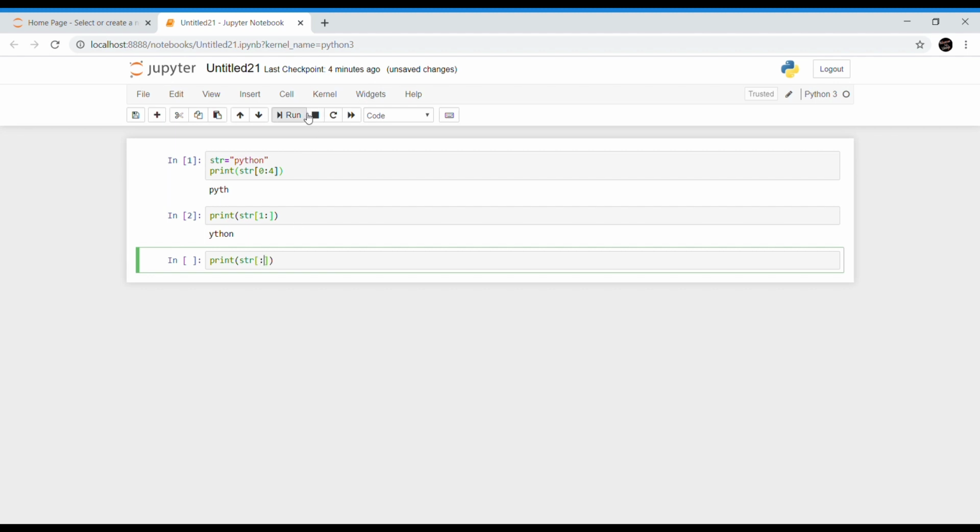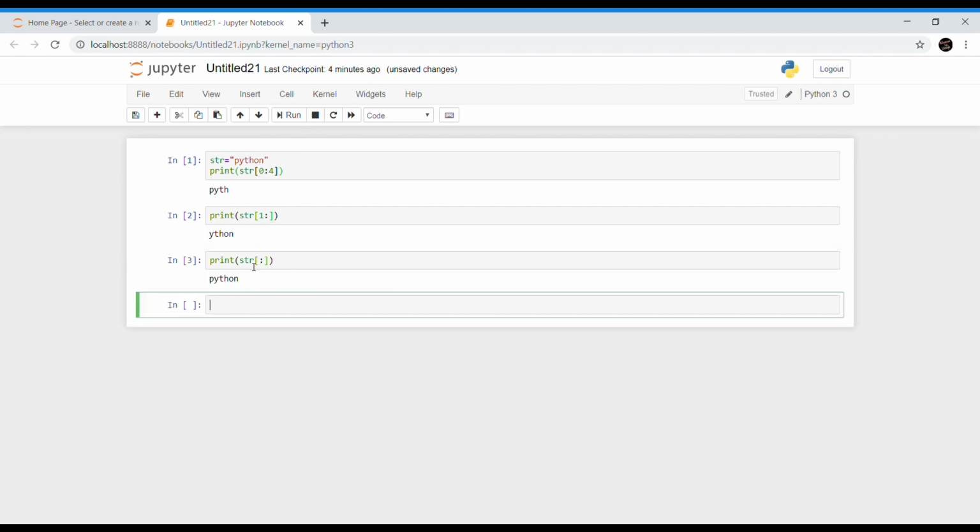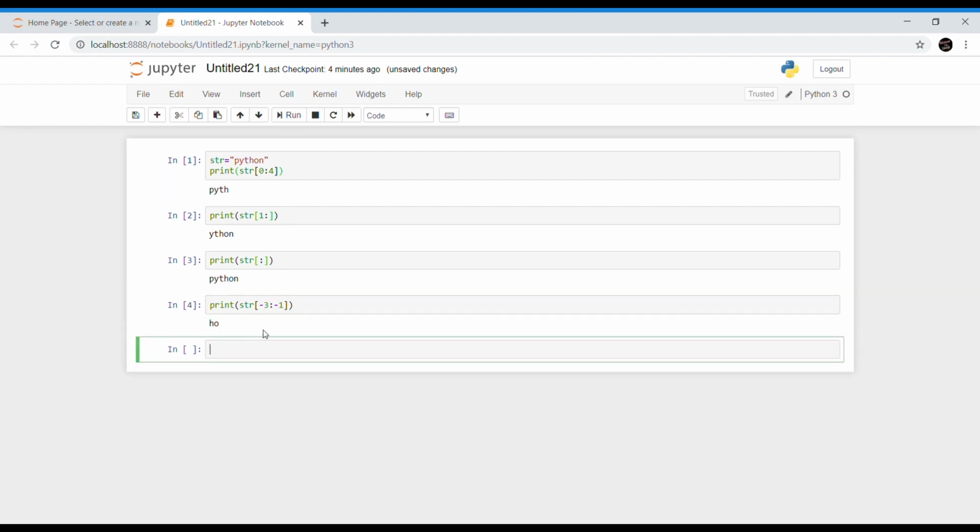This will print all the elements of the main string. And print str of -3 colon -1. Yeah, this negative indexing is also possible, as we have already discussed.